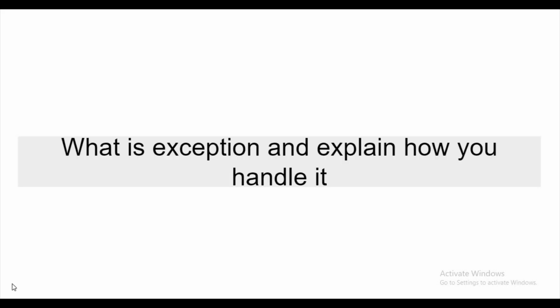What is an exception and how do you handle it? An exception is an abnormal termination of a program. We can handle it using try catch blocks, the exception handling mechanism. Suppose we have some doubt that in some code we may get an exception, we put that code in the try block and it will be handled by the catch block. Suppose we want some code to be definitely executed, even if the exception is not handled, we put that code in the finally block.